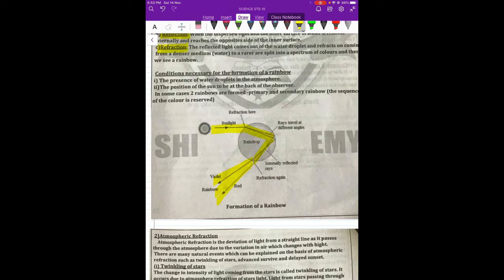So there are two important conditions for the formation of a rainbow. First is the presence of water droplets in the atmosphere, because if water droplets are not there, the sun rays cannot be split or refracted.